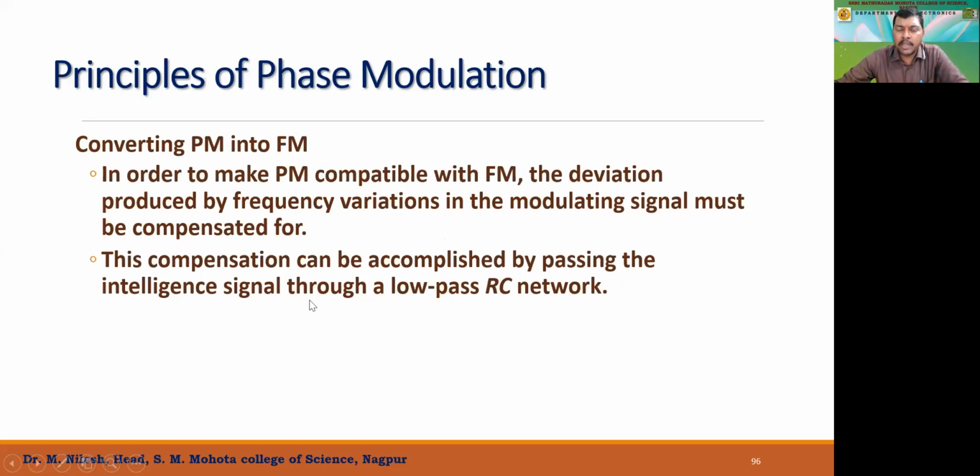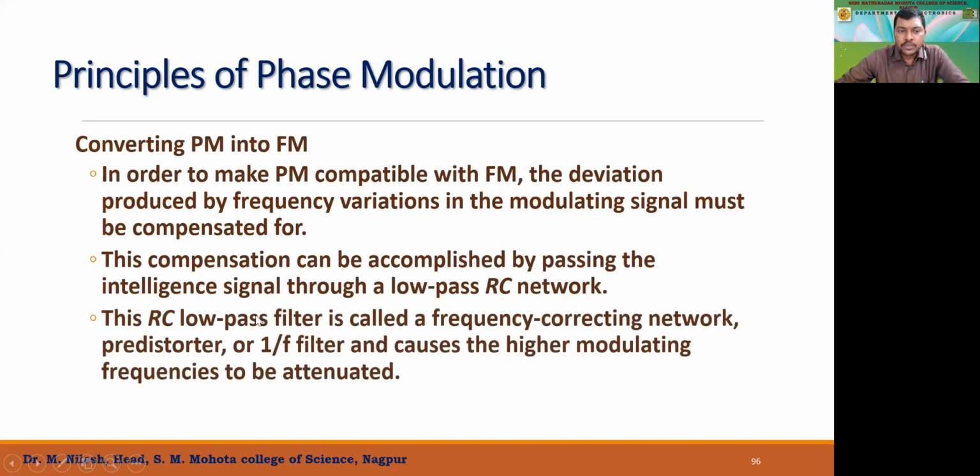Now this compensation can be accomplished by passing the intelligence signal through a low pass RC network. So if you pass it through the low pass filter circuit, which is actually a resistance-capacitance network, then we can compensate this frequency deviation. The RC low pass filter is called a frequency correcting network, also called a predistorter or 1 by f filter, and it causes the higher modulating frequencies to be attenuated. So the deviation of frequency is compensated by using this low pass filter.